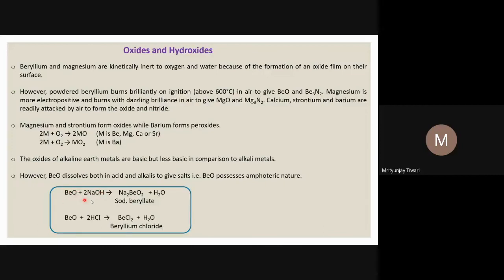So beryllium oxide, when it reacts with sodium hydroxide, which is an alkali, forms sodium beryllate, and beryllate, BeO2 2-, is an anion which we call the beryllate anion. So it is sodium beryllate plus H2O, the water molecule, is formed. And beryllium oxide can also react with acid, as it also has a basic character. It is amphoteric, so it reacts with HCl and forms BeCl2 plus water. It doesn't give hydrogen here, as we have seen earlier for other metals; it gives a water molecule here.